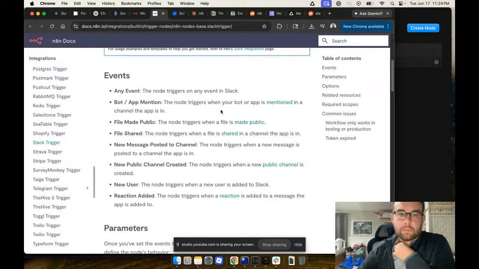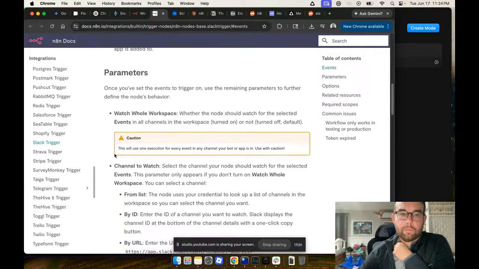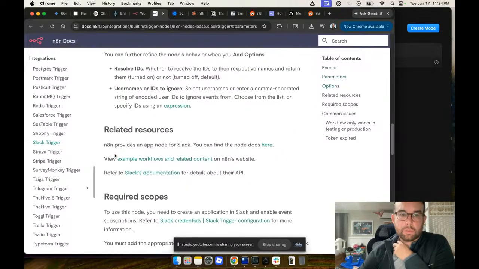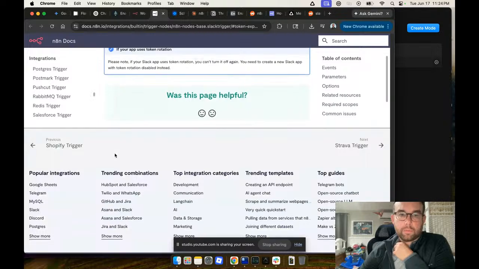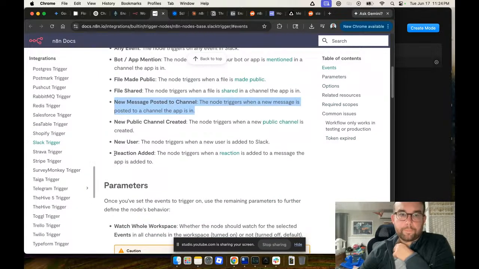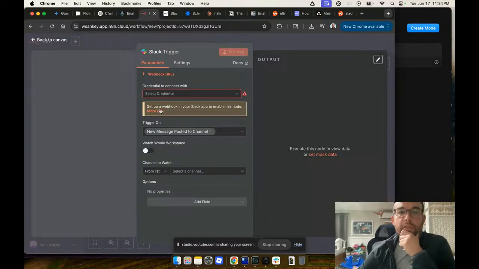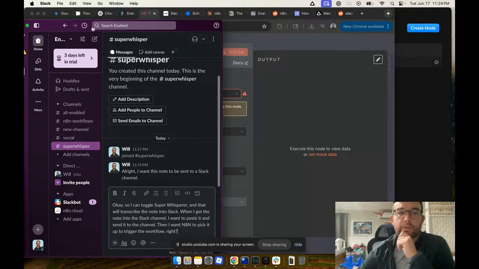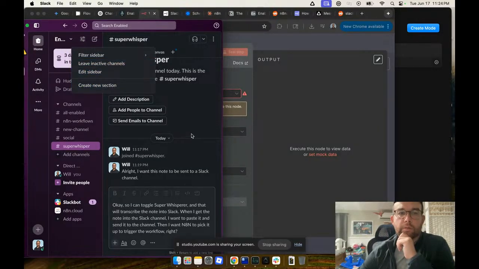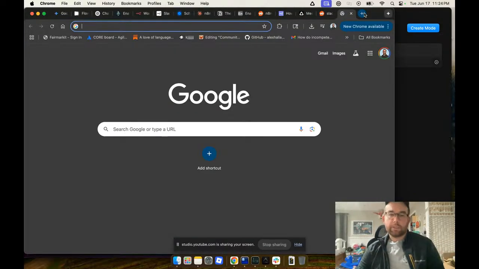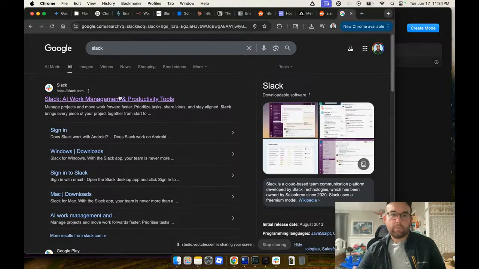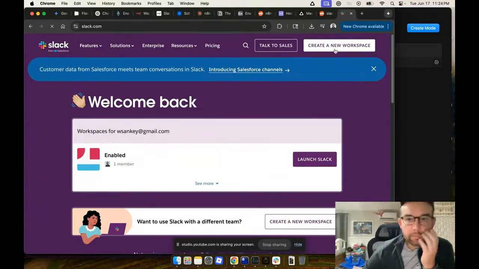So any event, the node triggers on any event. New message. The node triggers on a new message. All right. So new message. So how do I set that up? New message. So I got to set up a what? Set up a webhook in your Slack app to enable this node. All right. So I have to set up a webhook in here.